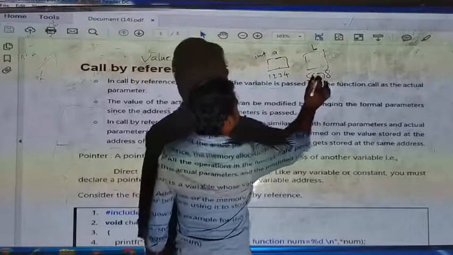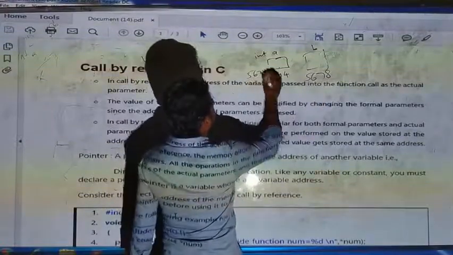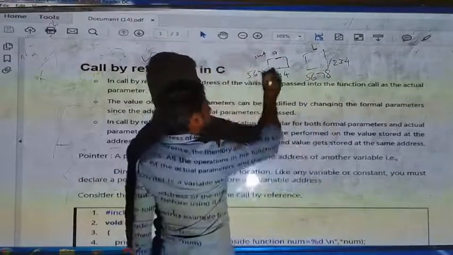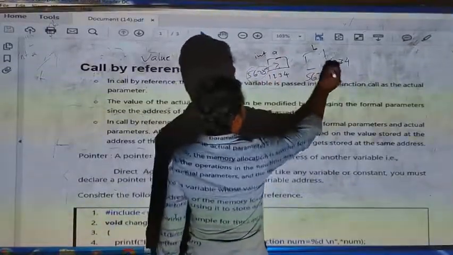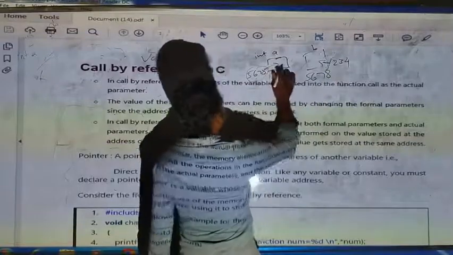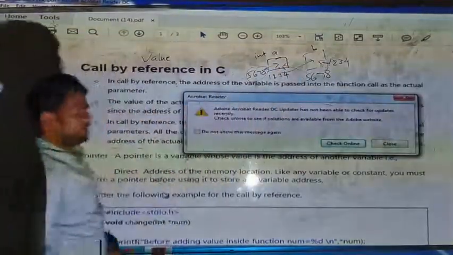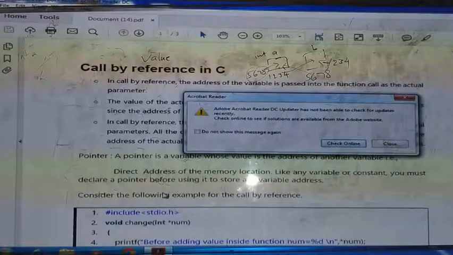This will become 5, 6, 7, 8 and this will become 1, 2, 3, 4. That means the value present in this will be changed, and the value present in that will be changed. So this value will come here, and that value will go there. What we have to remember here, in call by reference,